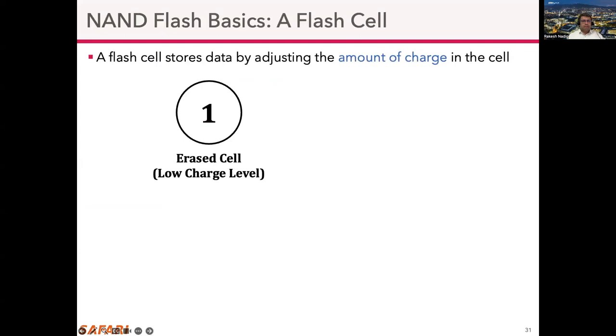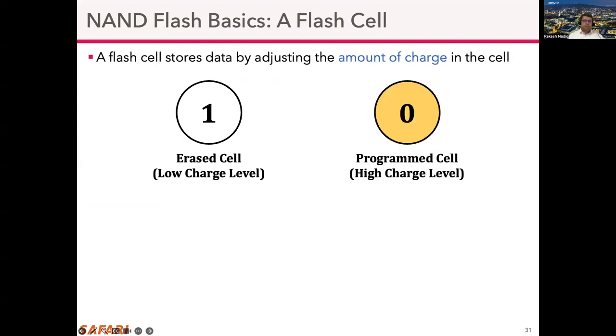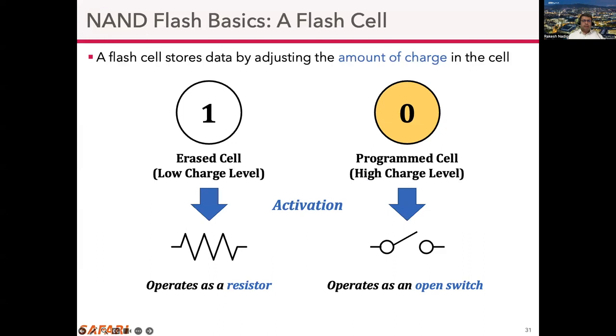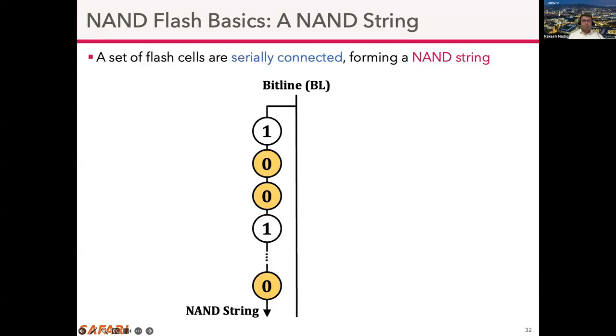Here we have an erase cell which has low charge level, and this stores bit data 1. And we have a programmed cell which has high charge level, and this stores bit data 0. And when a flash cell is activated, if it's an erase cell, it operates as a resistor. If it is a programmed cell, it operates as an open switch. A set of flash cells that are serially connected forms a NAND string.